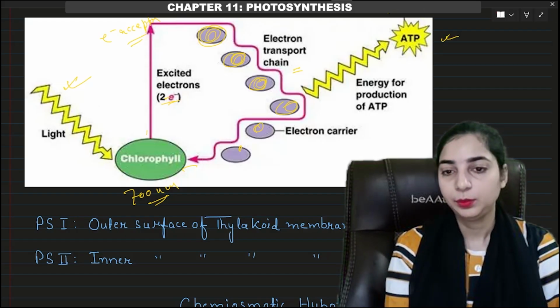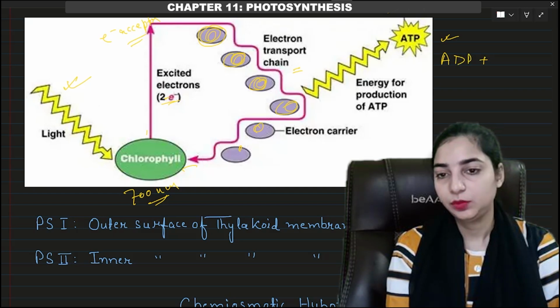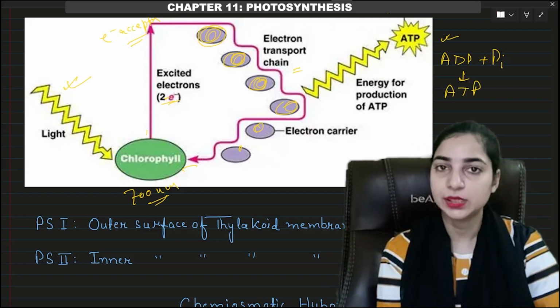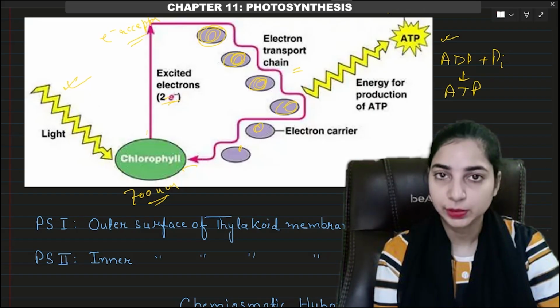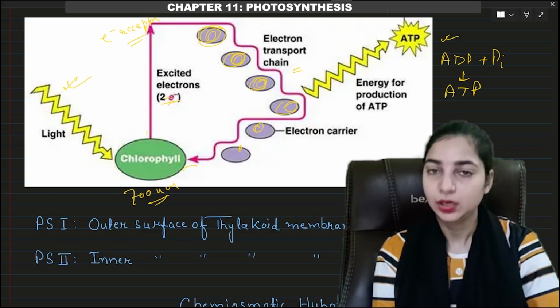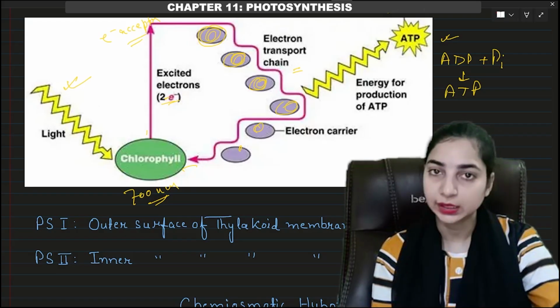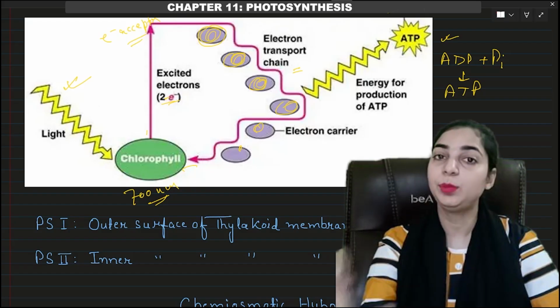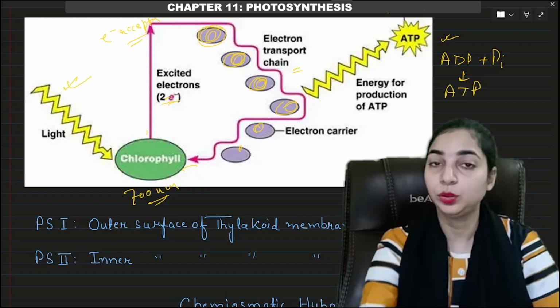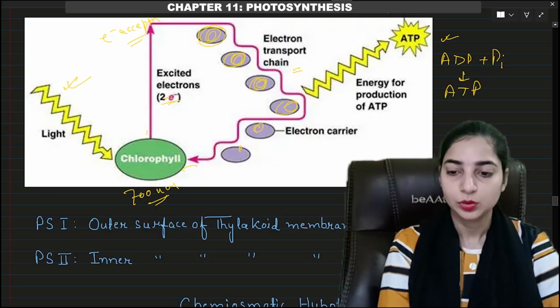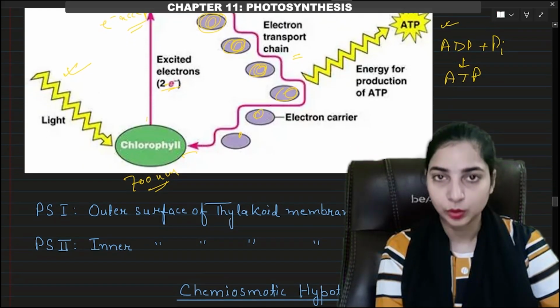ATP will be formed because phosphate will get added to the ADP, which will result in the formation of ATP. This is a must. Phosphorylation is a must. Therefore, the name phosphorylation has been given. So the phosphorylation will be common in the cyclic and the non-cyclic one. Therefore, ATP will be formed in both cyclic photophosphorylation as well as non-cyclic photophosphorylation. But NADPH will be formed only during the non-cyclic photophosphorylation. So that you have to remember. So the amount of ATP will be more than the amount of NADPH.